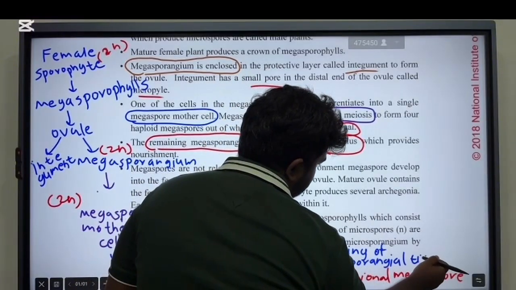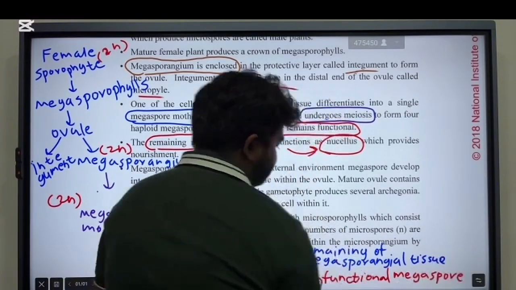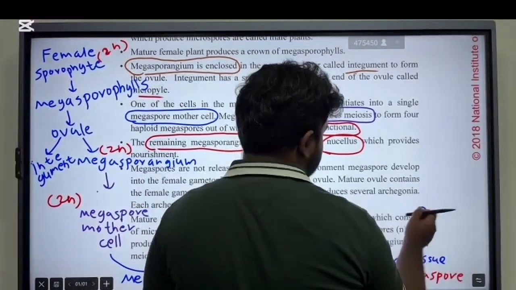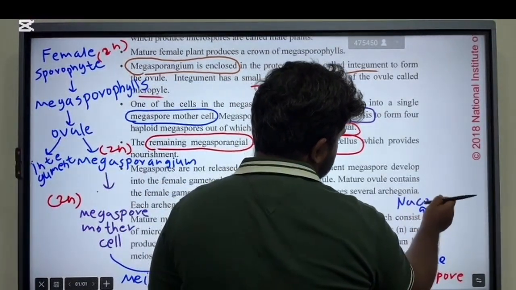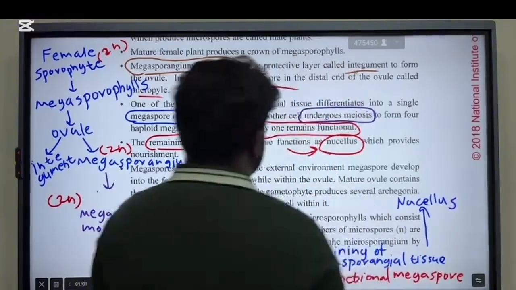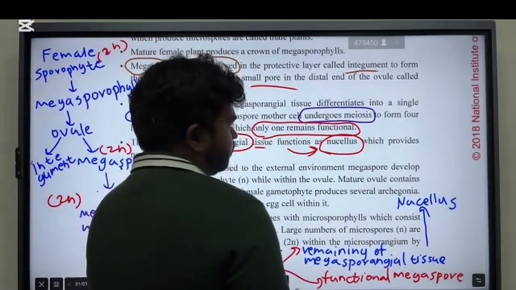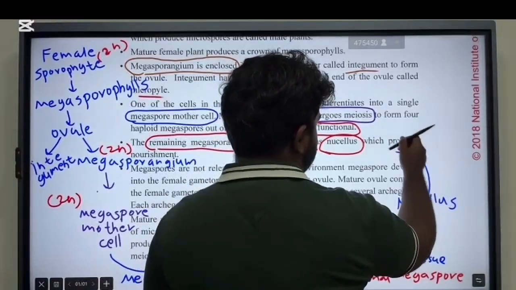Megasporangial tissue. So what happens? This remaining of the megasporangial tissue becomes the nucellus. Structure called nucellus. All right. What's the function of nucellus? Nucellus provides nourishment.